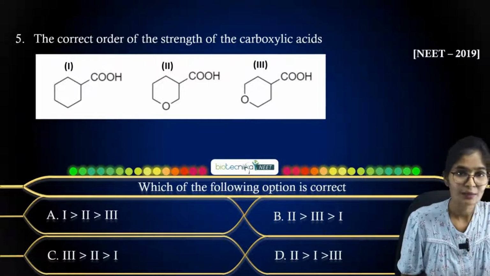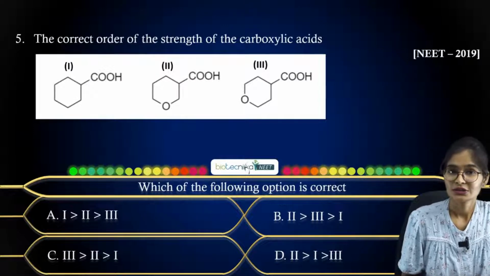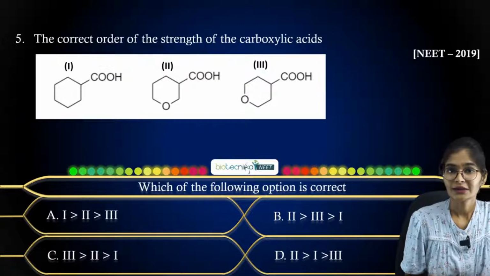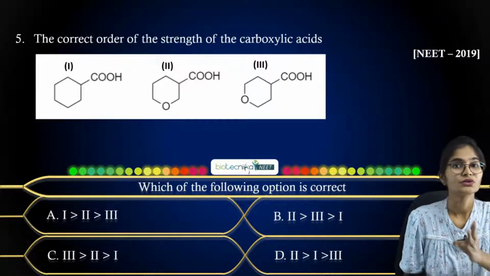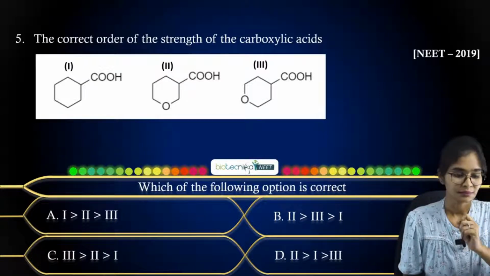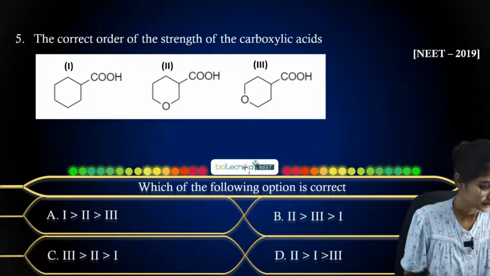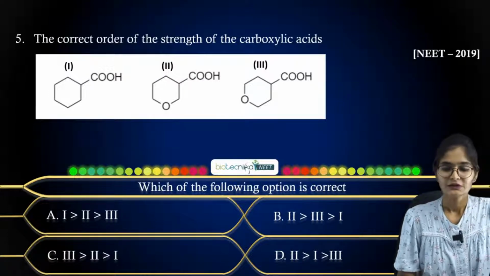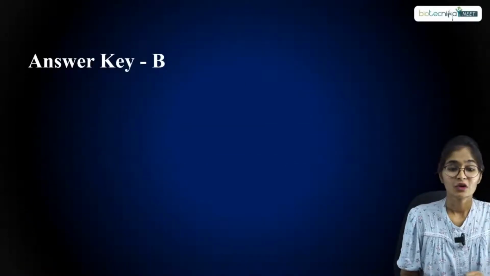So look at the carboxylic acid and the oxygen in the given three structures and think about the electron density between the oxygen and the carbonyl carbon. Then accordingly you can answer me perfectly. Mallikarjun Nilkund has answered option A. All right, let us look at the answer. It is option B.